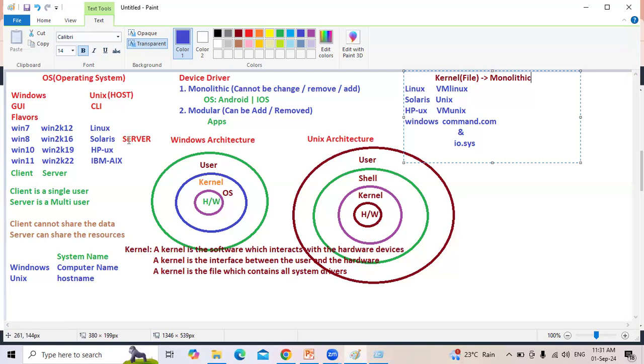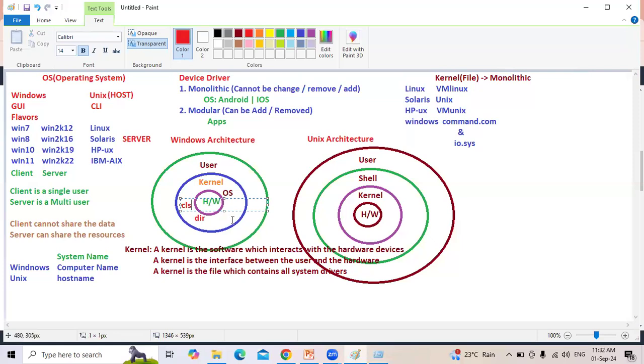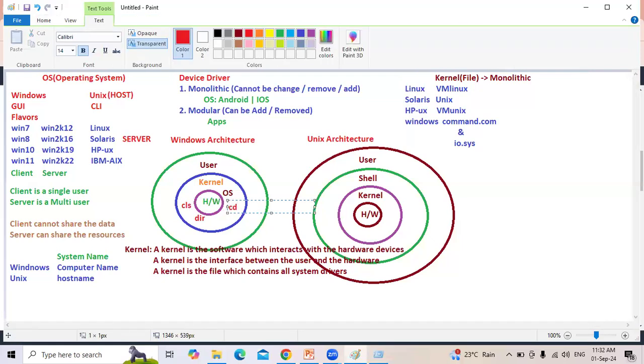So for all Microsoft family, the kernel is the same. Whatever commands are in the command.com, like dir, all these commands are in the kernel. These commands we can run on any Microsoft family, not only Windows 10, not only Windows 11, we can run on any Microsoft family. The reason is that for all Microsoft family, the kernel is the same.